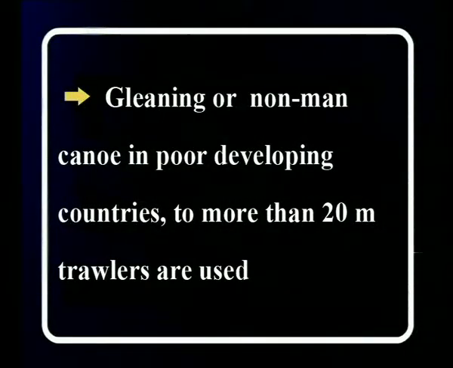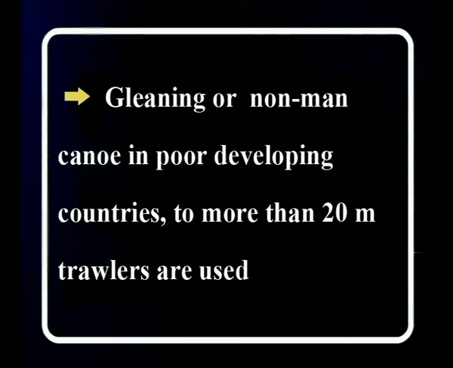In practice, the definition varies from country to country. For example, from gleaning or non-motorized canoeing in poor developing countries to more than 20-meter trawlers, but in developed countries the trawlers used are different.